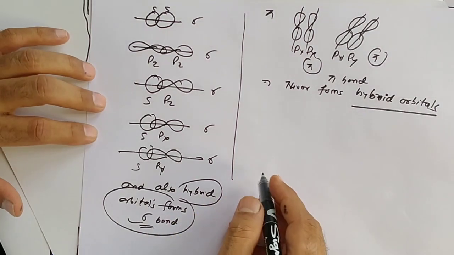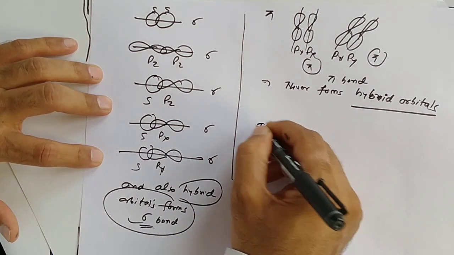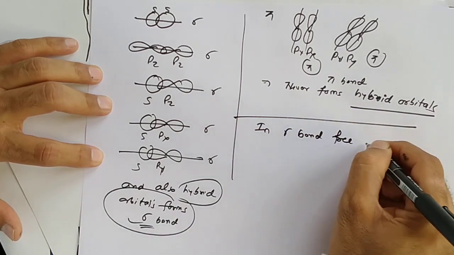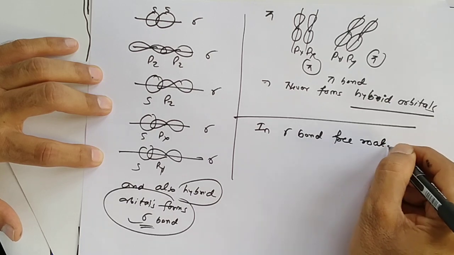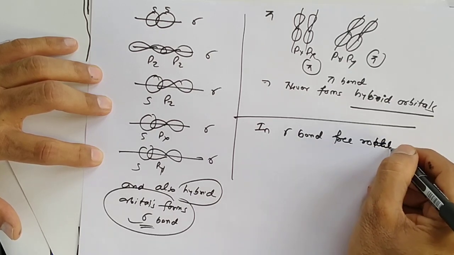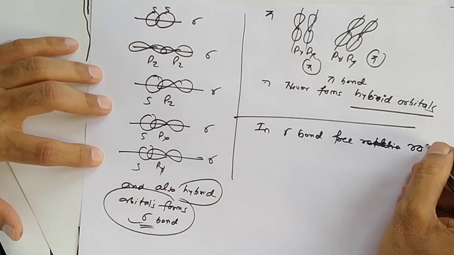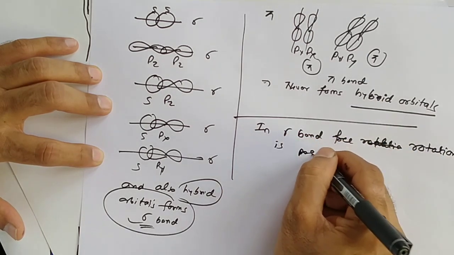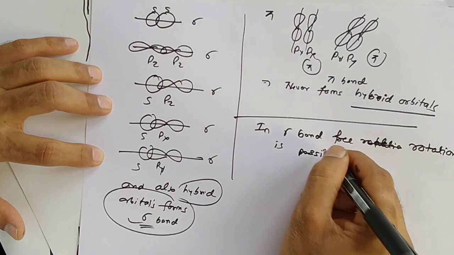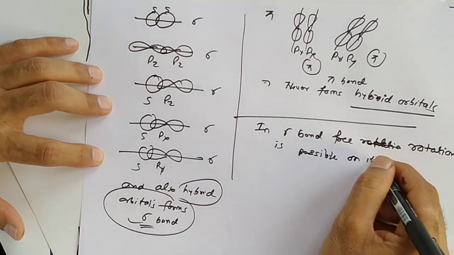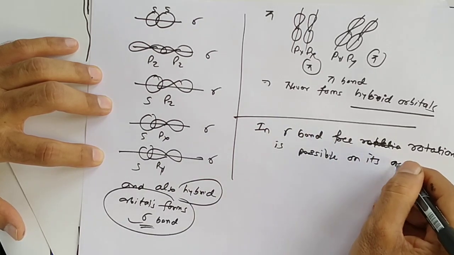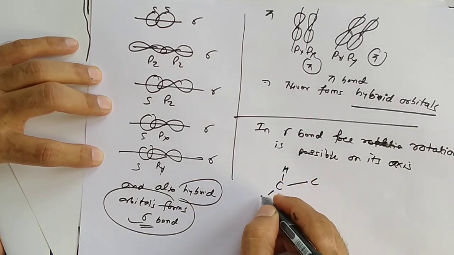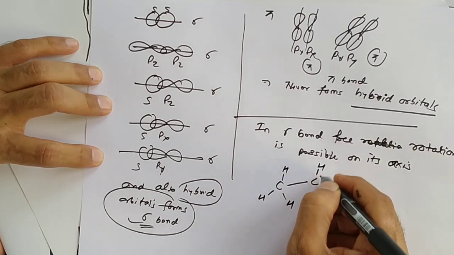Here in sigma bond, free rotation is possible on its axis. Yes, we discussed the molecule of ethane.